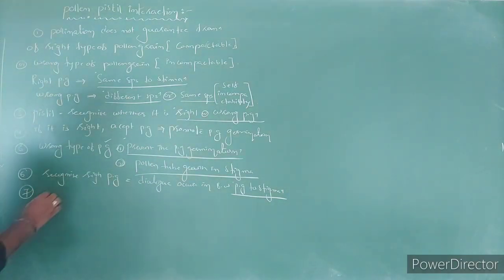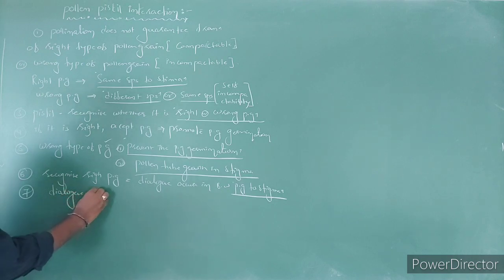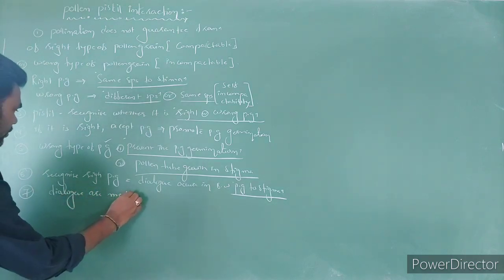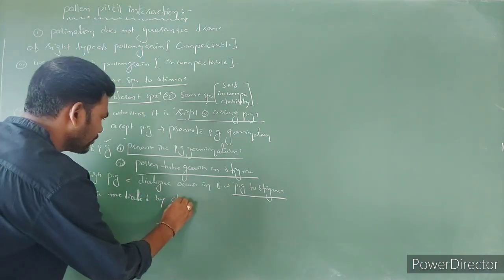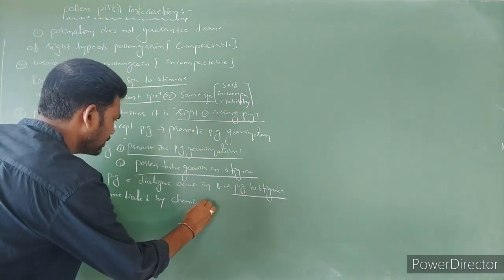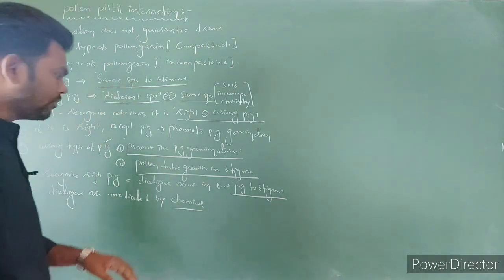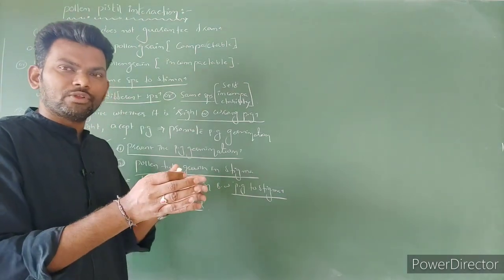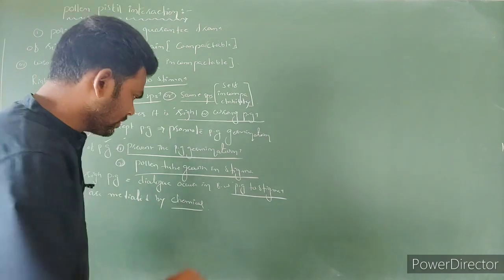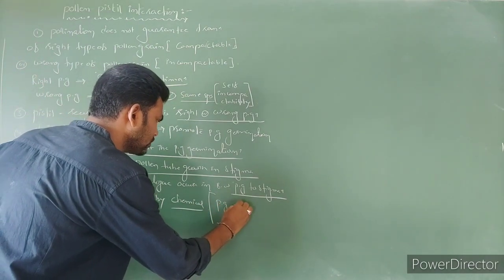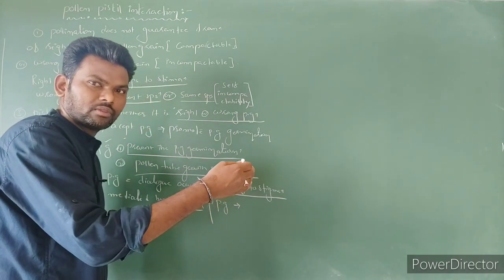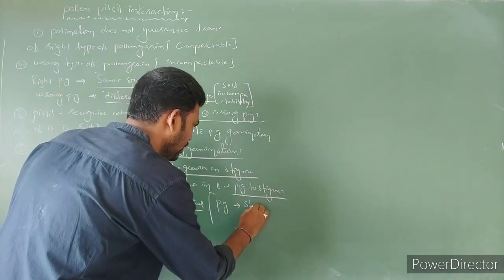The seventh point: these dialogues are mediated by chemicals. Simply, it is the chemical interaction between pollen grains and stigma. Which chemicals? Pollen grain chemicals that communicate with stigma chemicals.